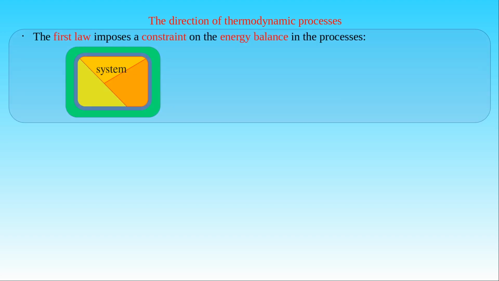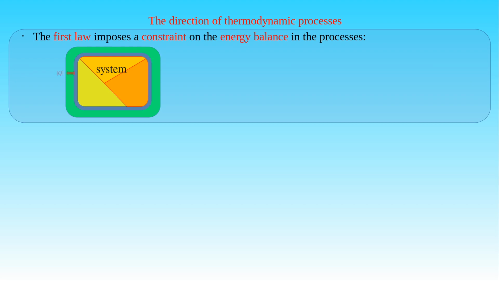The first law of thermodynamics states that the energy of the processes taking place in nature is conserved, but it does not tell us whether a process occurs in a given direction or in the opposite one. The first law only imposes a constraint on the energy balance of the thermodynamic processes.